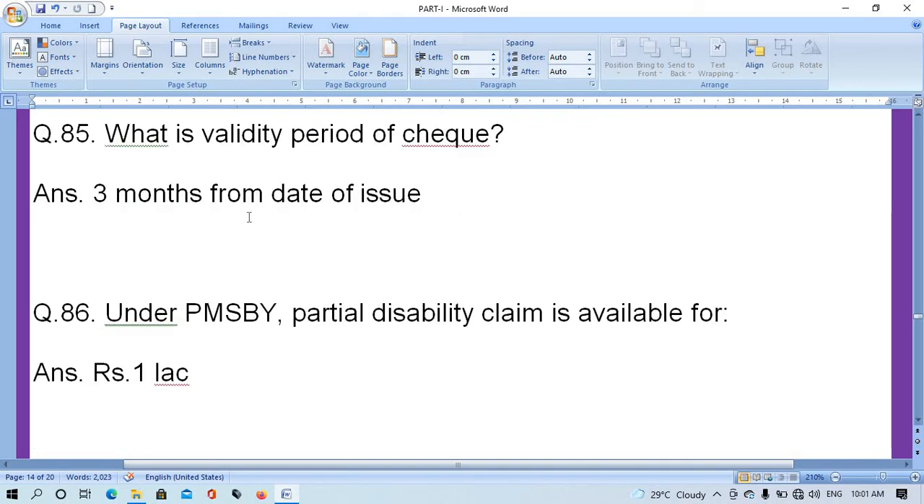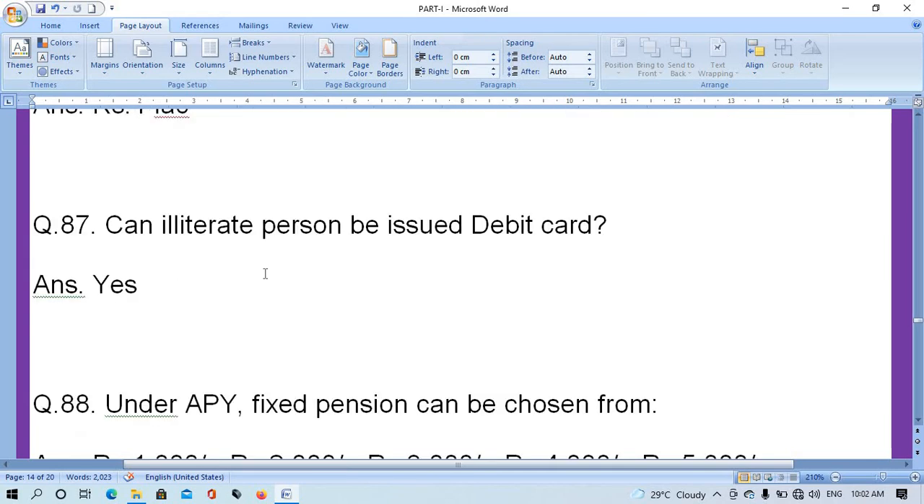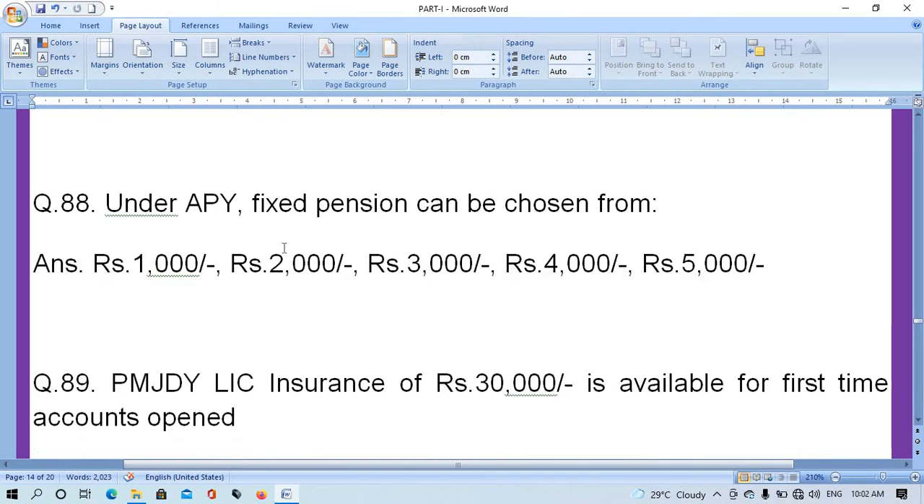Question number 85. What is the validity period of check? Answer is 3 months from the date of issue. Question number 86. Under PMSBY, partial disability claim is available for? The right answer is rupees 1 lakh. Question number 87. Can illiterate person be issued debit card? The right answer is yes.